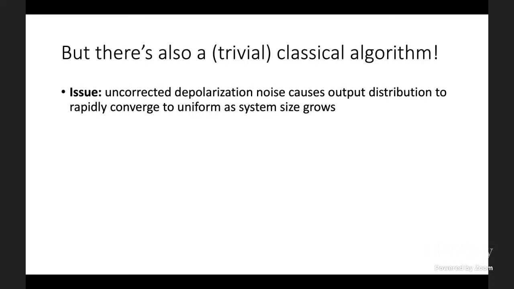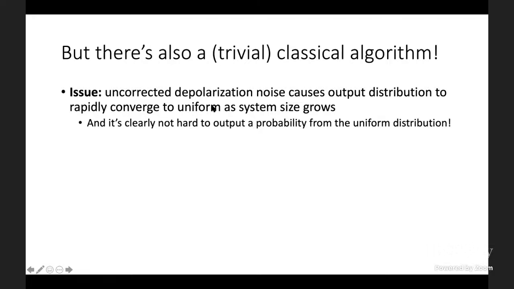It's just saying that if you have depolarizing noise and it's not being corrected, you're adding entropy into your system. Eventually, if you keep doing this without correcting for your noise, you're going to reach the maximally mixed state or the uniform distribution.